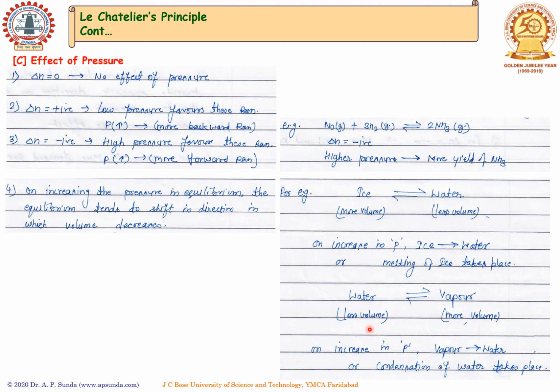Similarly, if we take another example where water is in equilibrium with the vapor phase, that means water has less volume and vapor has more volume. So on an increase in pressure, the equilibrium tries to shift from vapor to water, or condensation of water takes place.